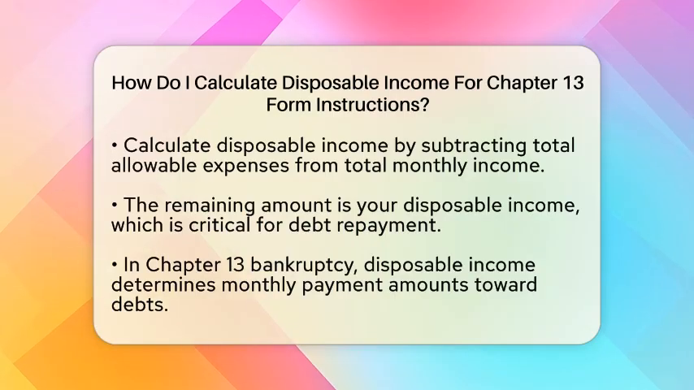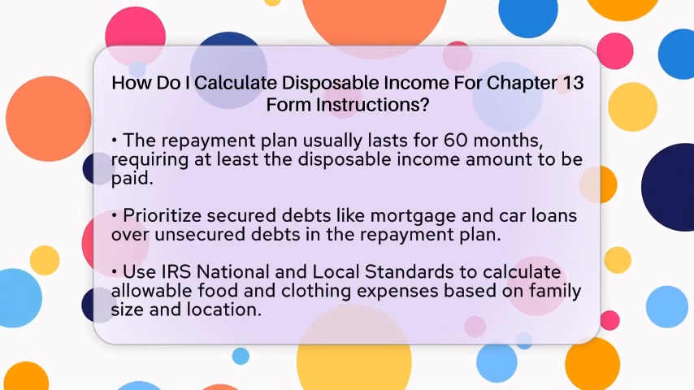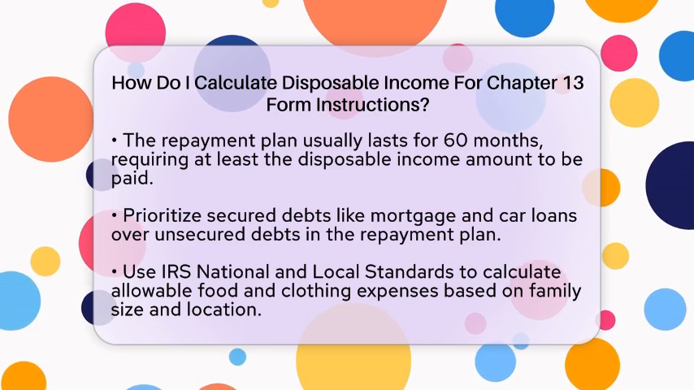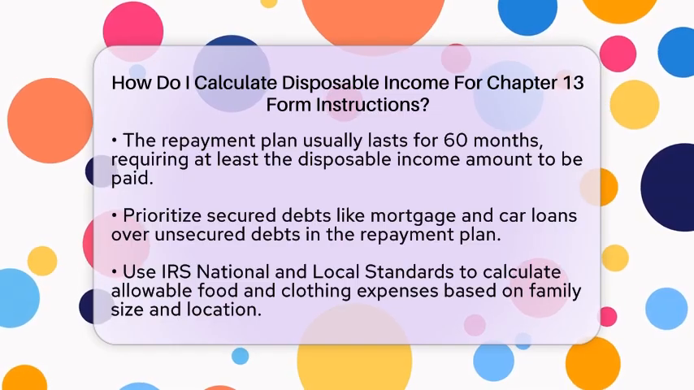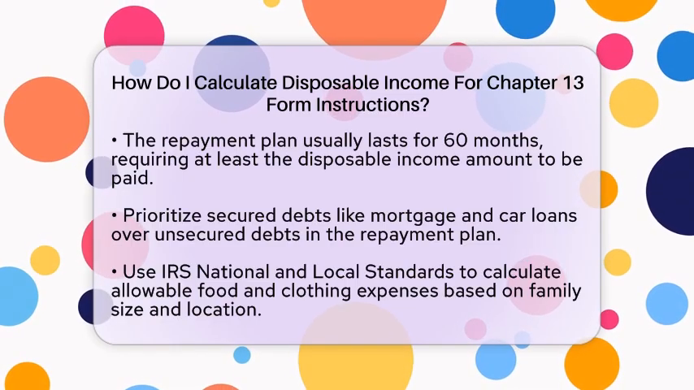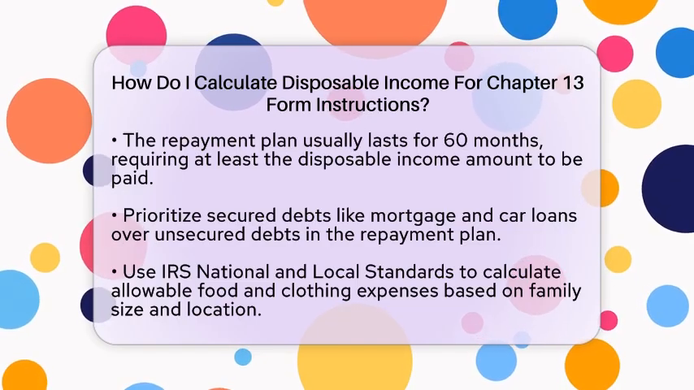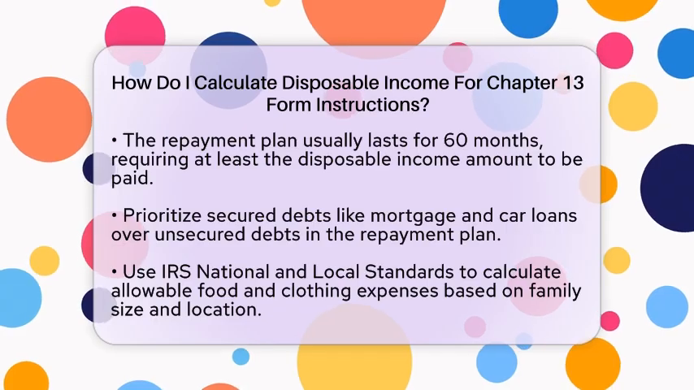In the context of Chapter 13 bankruptcy, your disposable income plays a vital role. It helps determine how much you can pay towards your debts each month. Generally, the repayment plan lasts for 60 months. You must pay at least the amount of your disposable income towards your debts during this time. Remember, secured debts like mortgage payments and car loans are prioritized, while unsecured debts will receive whatever is left after